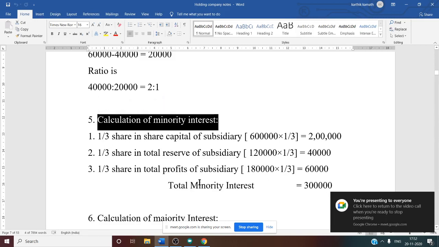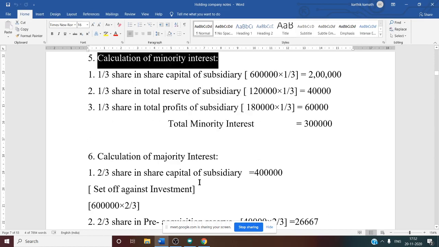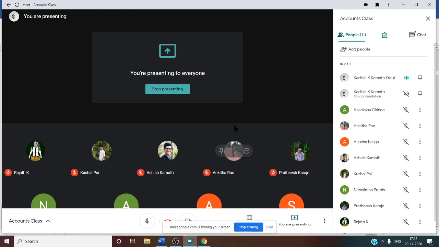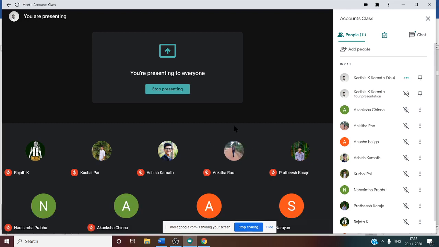After finding out the minority interest, we can easily calculate majority interest. Whenever we are calculating majority interest, we need to do it separately. For minority interest, we took total profit and total reserve of the subsidiary.